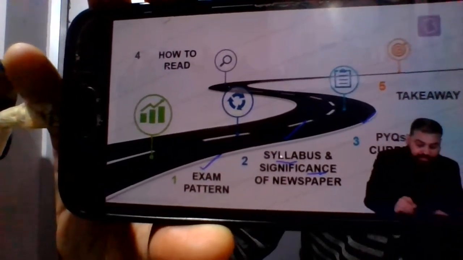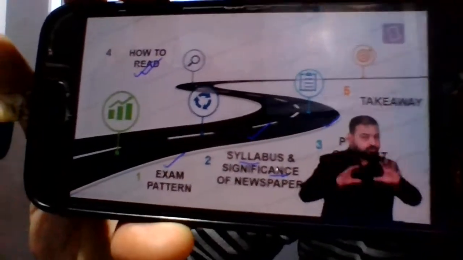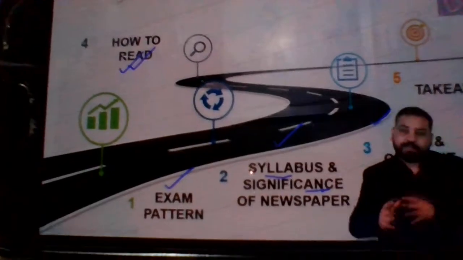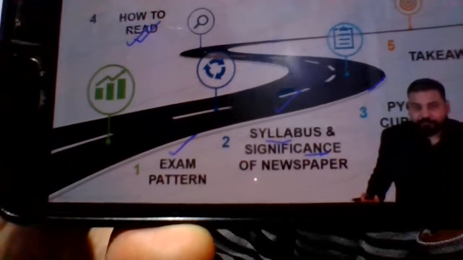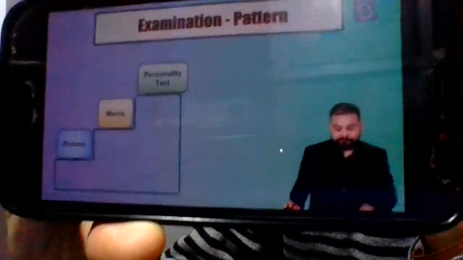At number 4, I'll tell you how to read the newspaper. As I told you earlier, what to read, what not to read, what has to be read with what sort of mindset, all those things I'm going to explain here. And finally, what would be the takeaways? So let's start with the first thing.